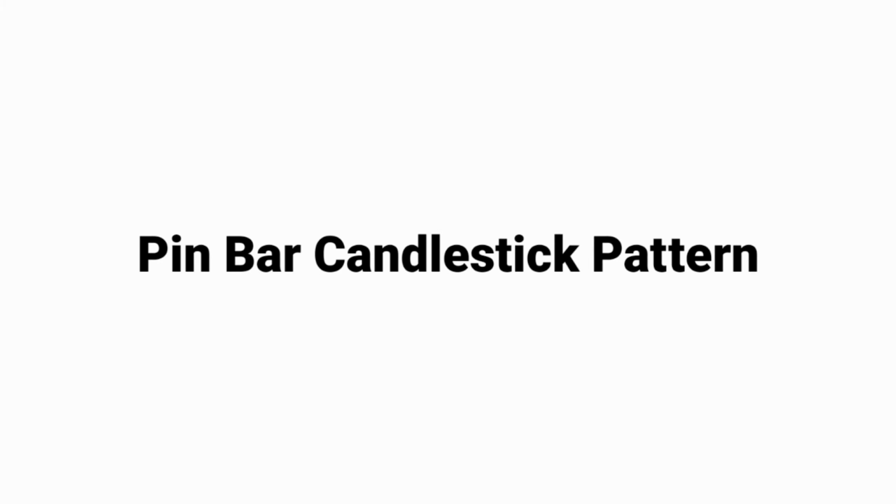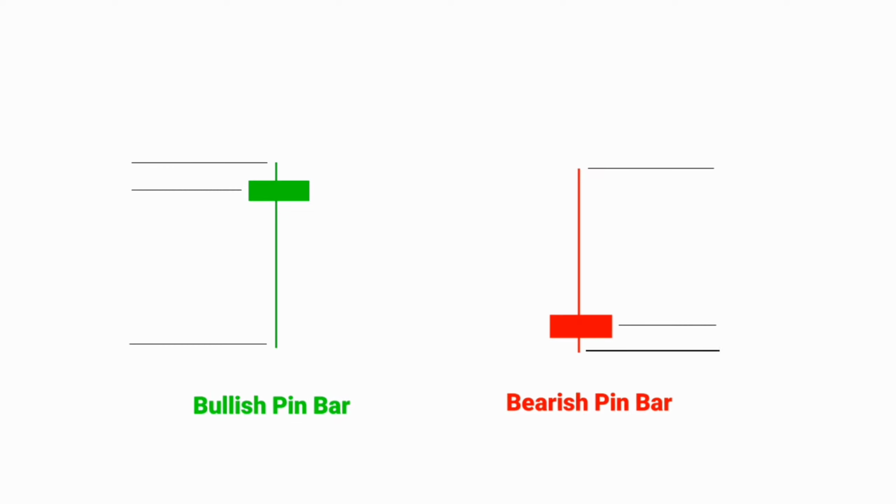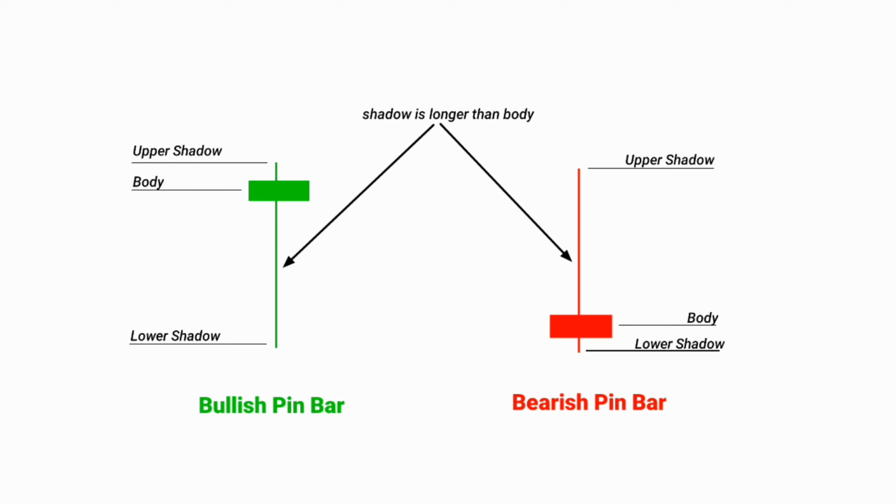Pin bar candlestick pattern. The pin bar pattern is a single candlestick where the tail, the shadow, is much longer than the body of the candle. The pin bar candlestick pattern has two forms, namely a bullish pin bar and a bearish pin bar, as shown in the following picture.